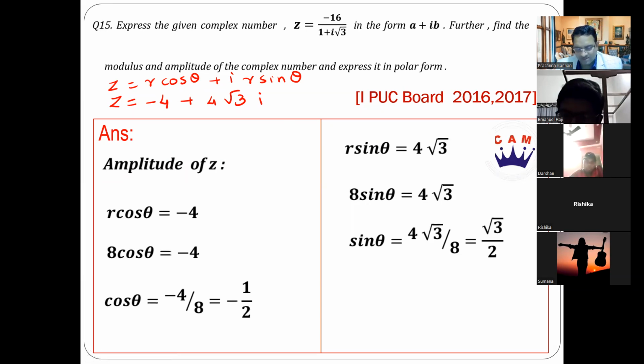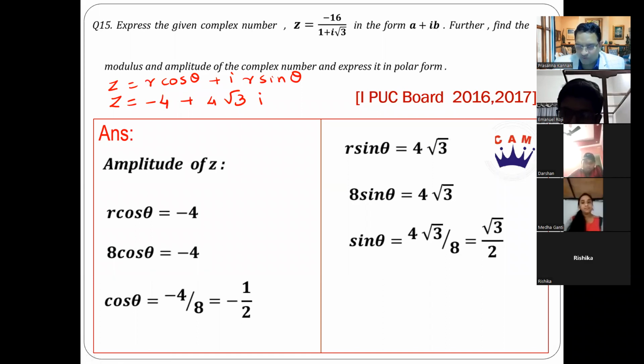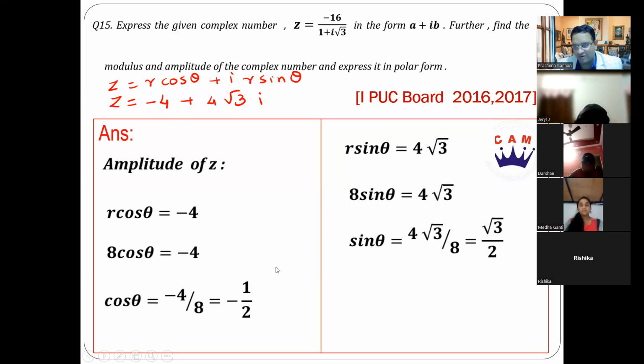So in the second quadrant, normally, what is sin theta equal to root 3 by 2? What is the acute angle theta? For what angle is sin theta root 3 by 2? Acute angle, 60 degrees, pi by 3. Because it is in the second quadrant, you will take pi minus alpha. I hope you remember. So your answer will be pi minus pi by 3, or in other words, 120 degrees. And you already know cos 120 is minus 1 by 2, correct?